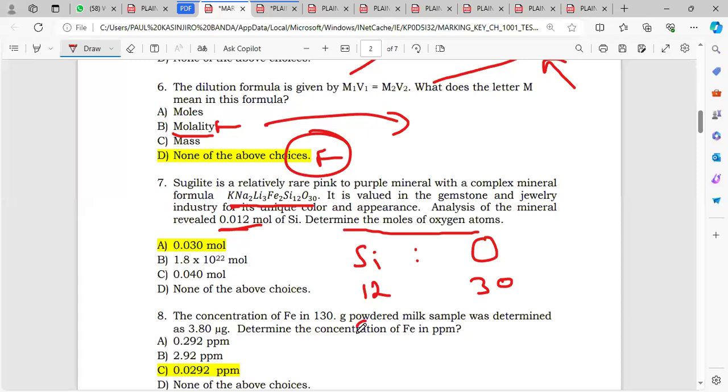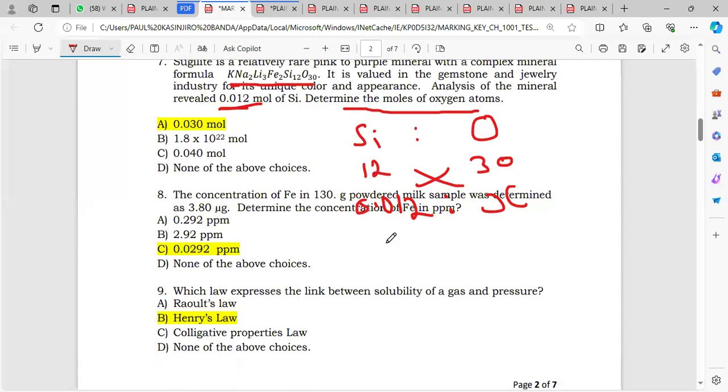Okay. And then in the question, we've been given 0.012. So you put your 0.012 here, and then you are going to say is equals to X moles for the oxygen. And then you just simply cross multiply, right? So it means here I have 12X equals 0.012 multiplied by 30 there. Okay, and then here I'll divide both sides by 12. So if I divide both sides by 12, what am I getting?